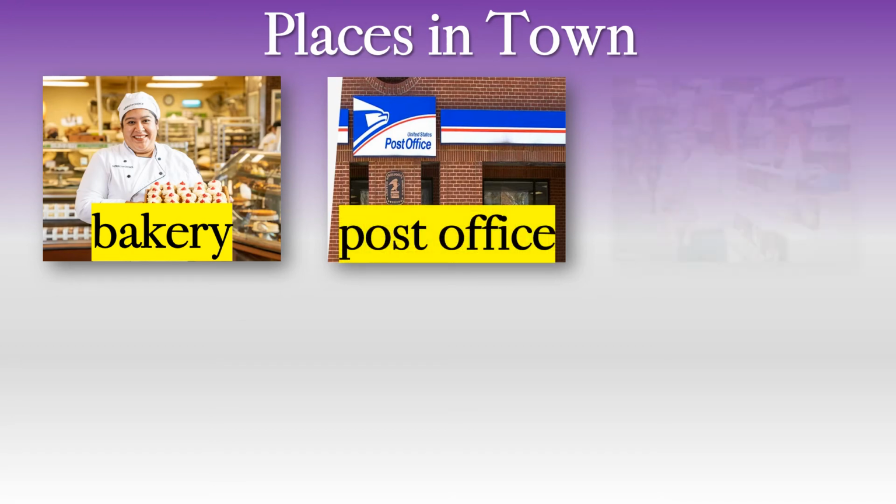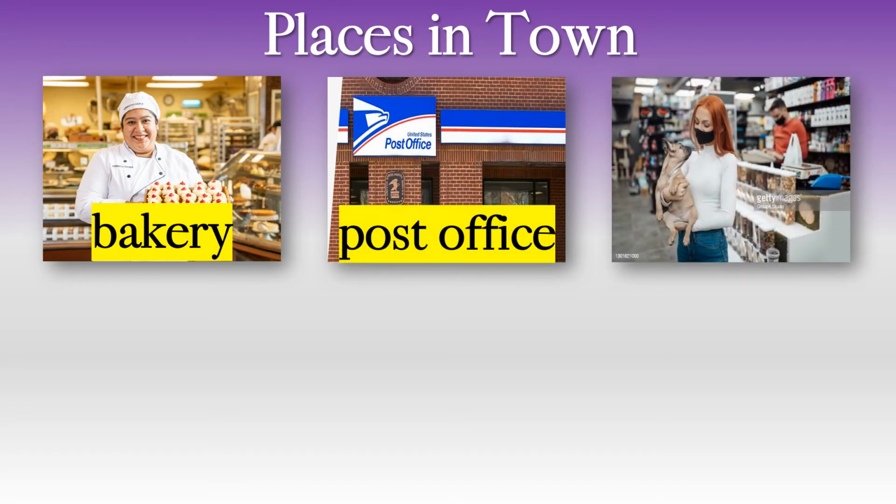Of course it is. This lady has a little dog. I think it is a French bulldog or a pug. This dog is called a pug. So she has a, what is it? A pet. And the shop looks like it sells things for her dog. So where is this? It's the pet shop. Of course it is. You can get everything you need for your dog or your cat or your snake or your fish or your hamster at the pet shop.